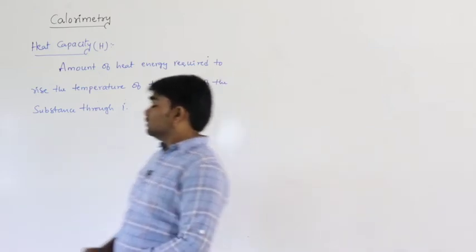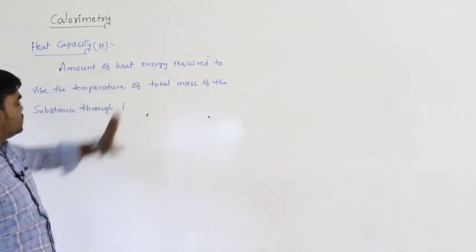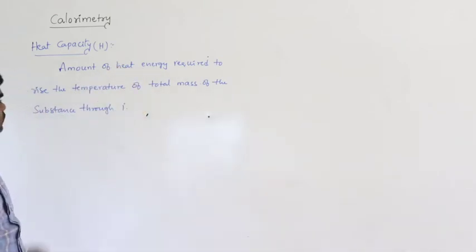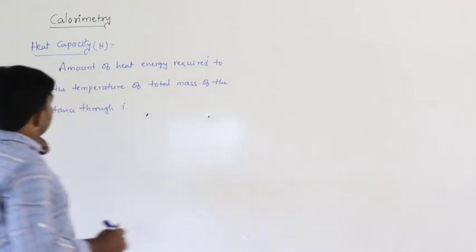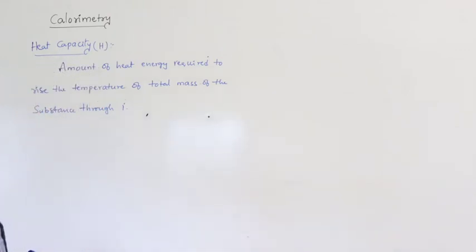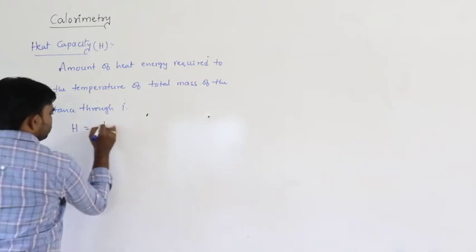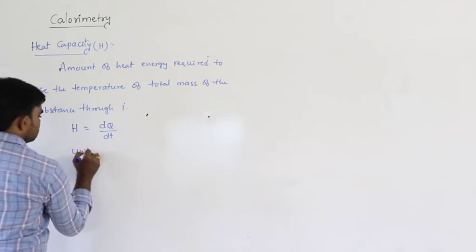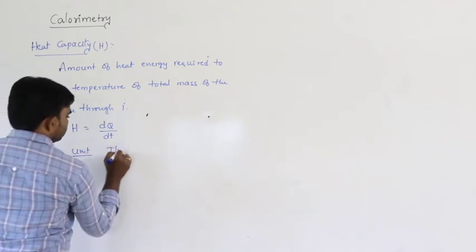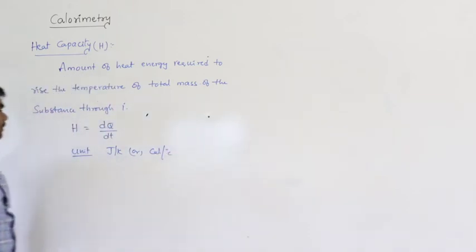Here, the amount of heat energy required to raise the temperature of the total mass of the substance through 1 degree is called heat capacity. Heat capacity H can be written simply as dq by dt. The unit is joule per Kelvin or calorie per degree Celsius.